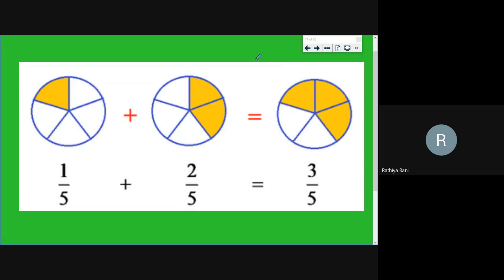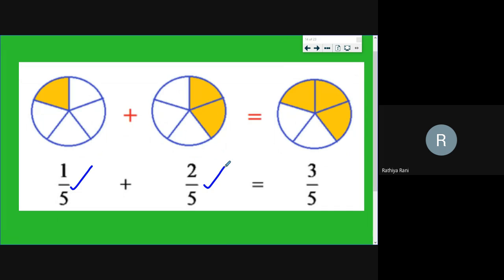So, Daksha, just explain the same question. Yes, ma'am. Can you explain the same question, 1 by 5 plus 2 by 5? What is the first fraction, Daksha? Ma'am, first 1 by 5. And 2 by 5 is the second fraction, right? Yes, very good, Daksha.